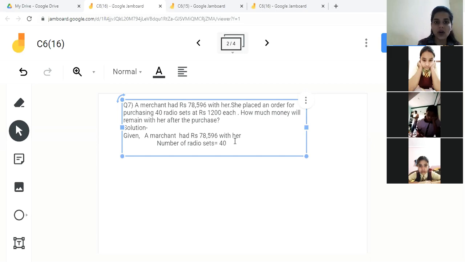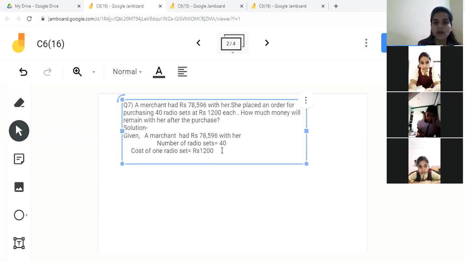And the cost of one radio set is given. It is 1200 rupees. So what will be the cost of 40 radio sets, children? If the cost of one chocolate you know, will you be able to find the cost of 10, 20, 30? Yes, you will be able by multiplying them.